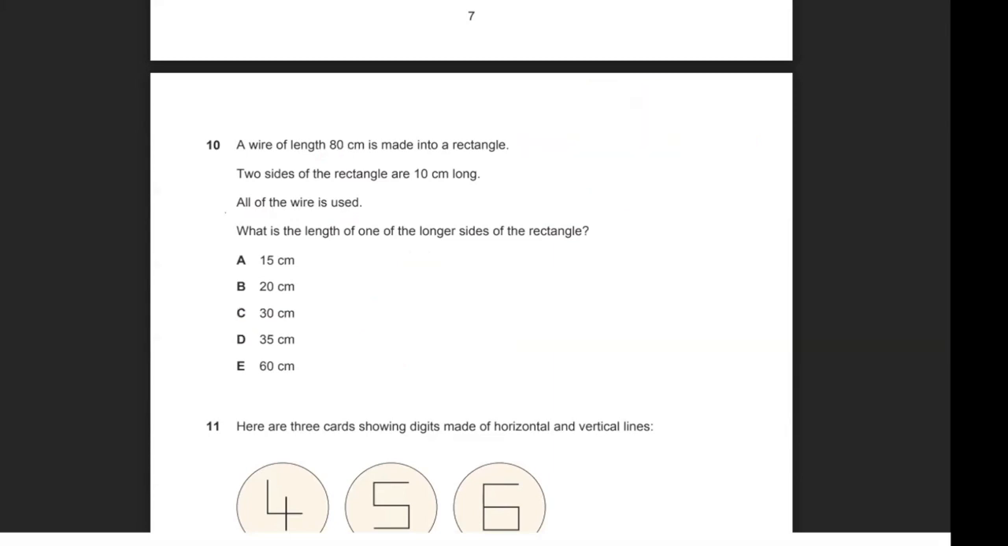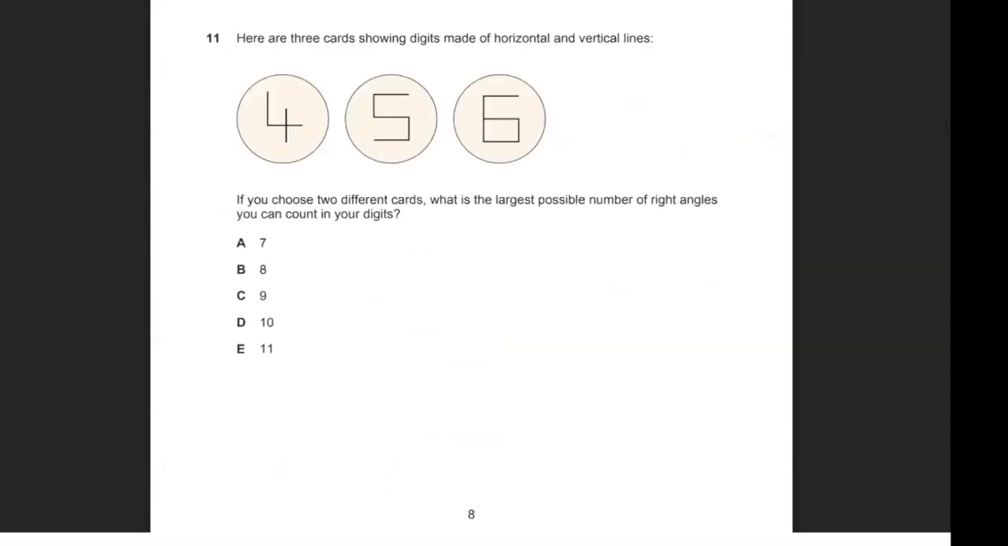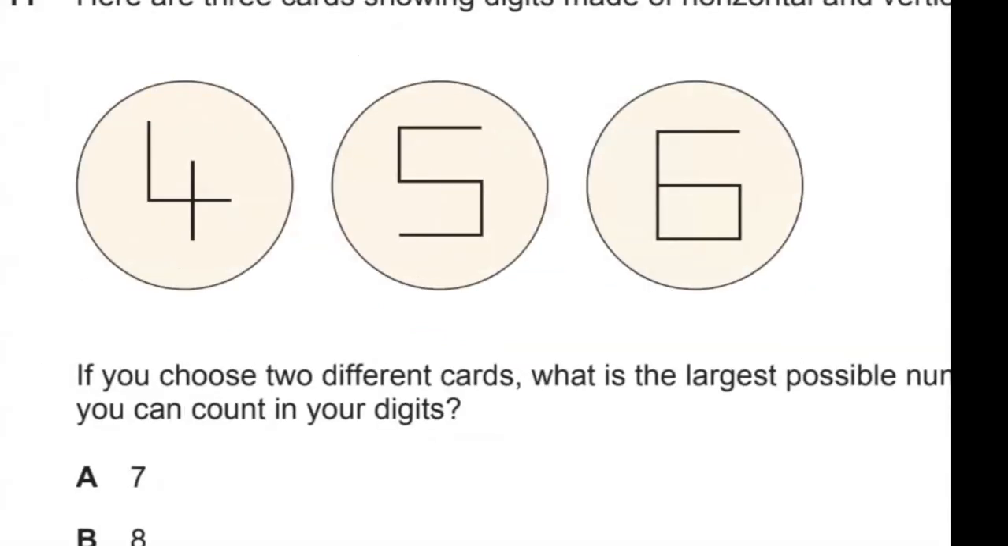Okay, moving on. If we look at question 11, here are 3 cards showing digits made up of horizontal and vertical lines. If you choose two different cards, what is the largest possible number of right angles you can count in your digits? The best way to start is to identify how many right angles are in each number. So this one we have 1. Actually, I might zoom into this one to make it a bit clearer. So for this one, there is 1, 2, 3, 4, 5. So here there are 5 right angles.